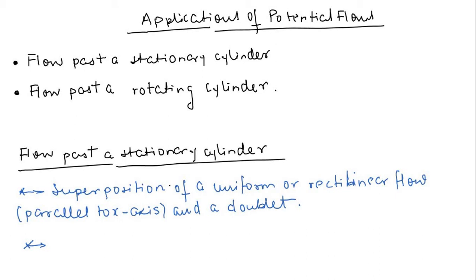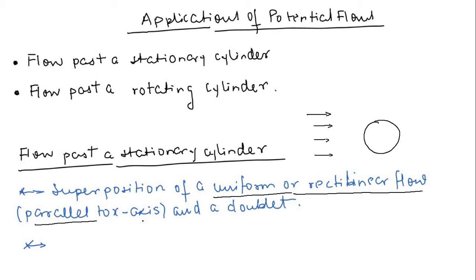So let us first consider flow past a stationary cylinder. If a stationary cylinder is placed like this, and a fluid comes in contact with this cylinder, what is going to happen? The flow past a stationary cylinder can be assumed as a superposition of a uniform rectilinear flow which is parallel to the x-axis, very important, and a doublet. So now I am talking about the application of potential flow, and very beautiful things are going to happen.